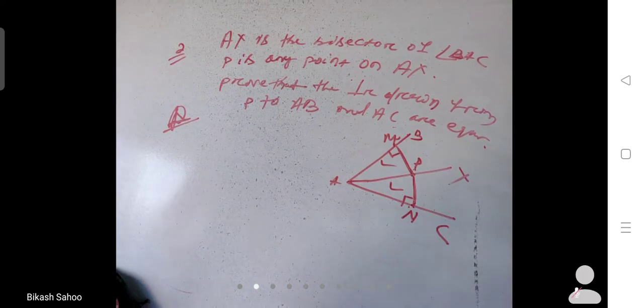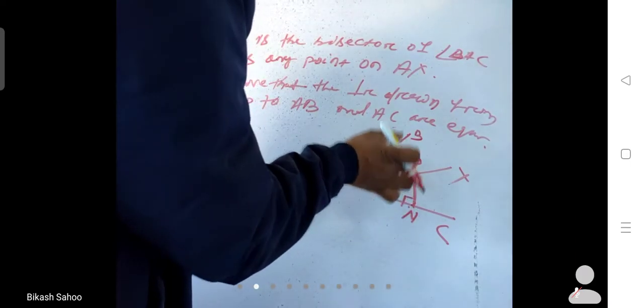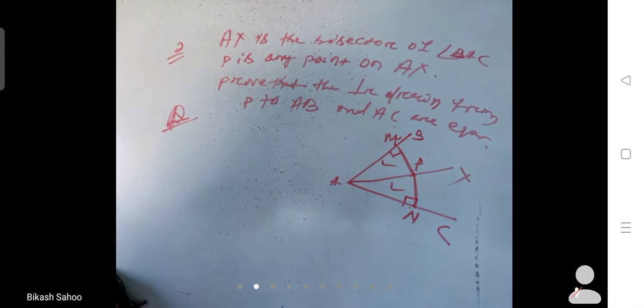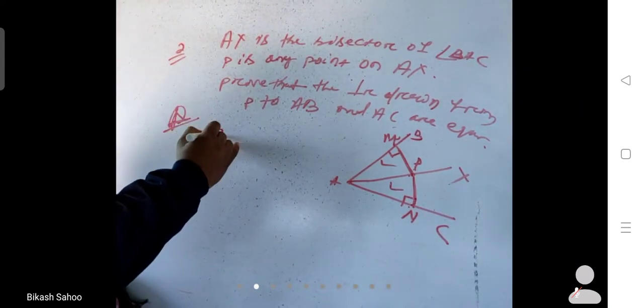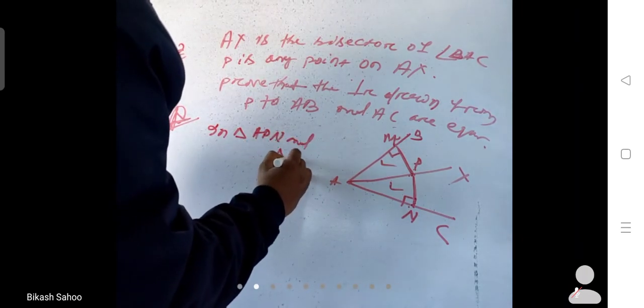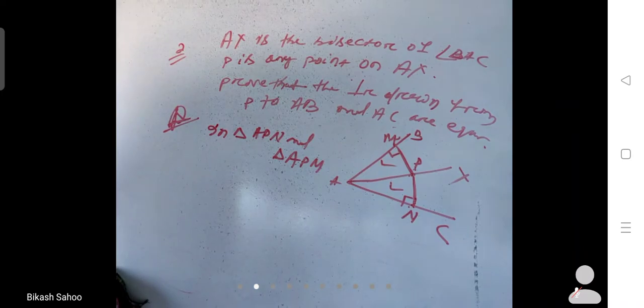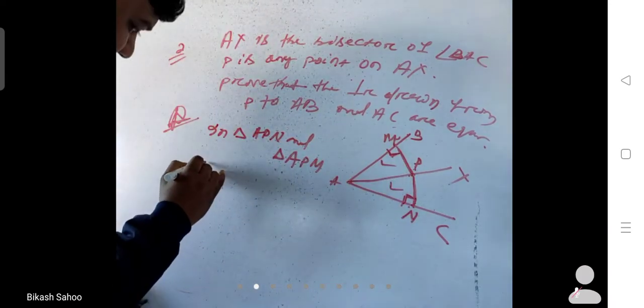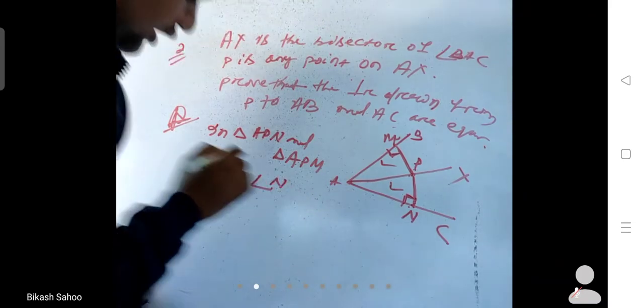So first, you have to show these two triangles are congruent. So when the two triangles are congruent, then by CPCT we can say that PM and PN are equal. So you write in triangle APN and triangle APM, which parts are equal? First, angle M is equal to angle N because 90 degrees.